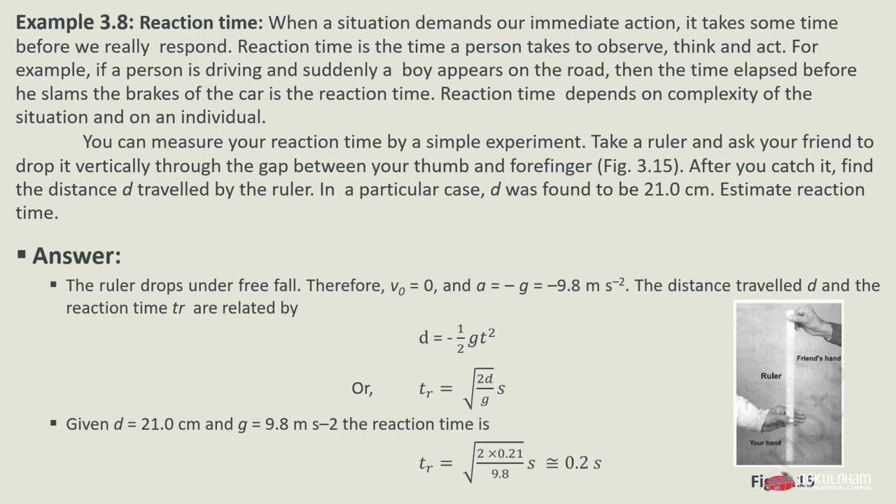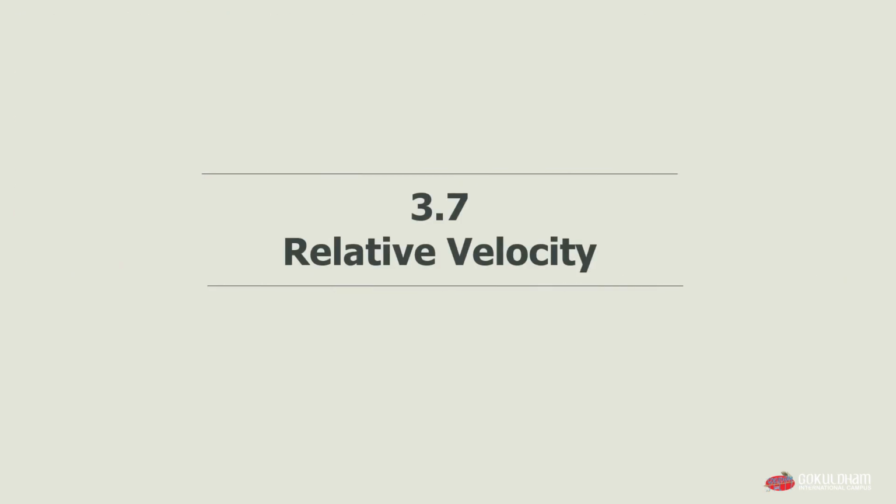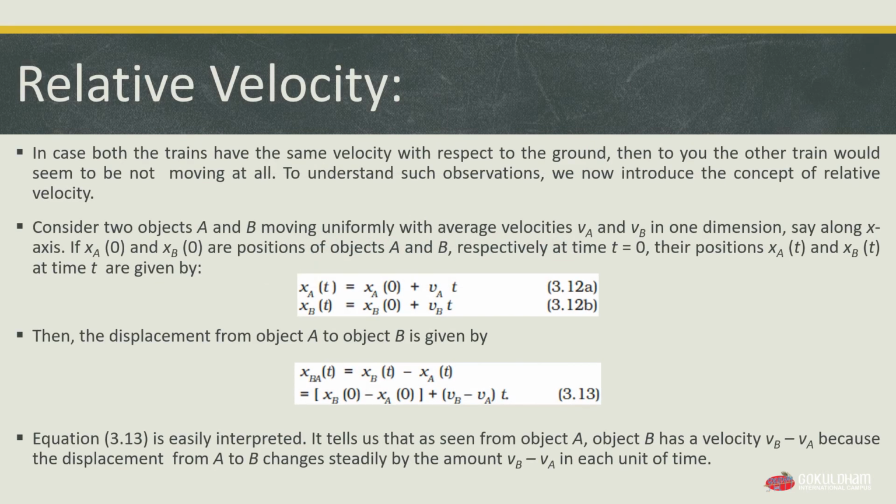You must be familiar with the experience of traveling in a train and being overtaken by another train moving in the same direction as you are.